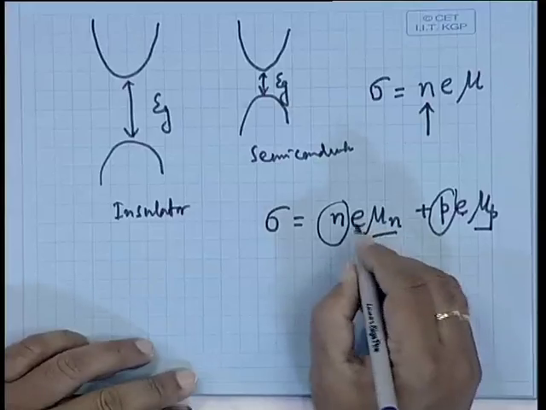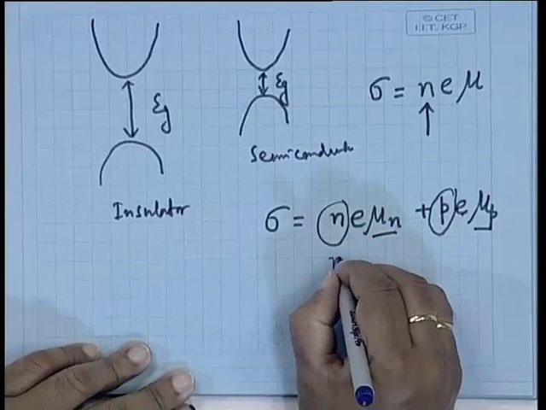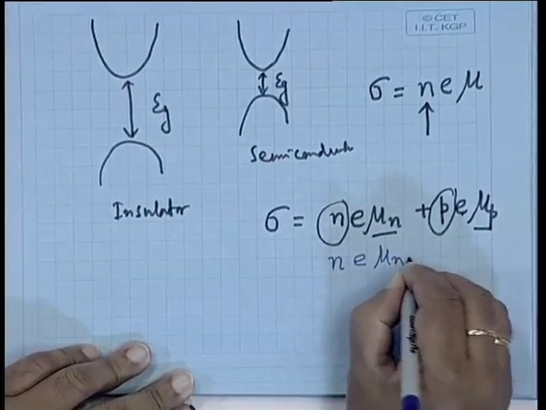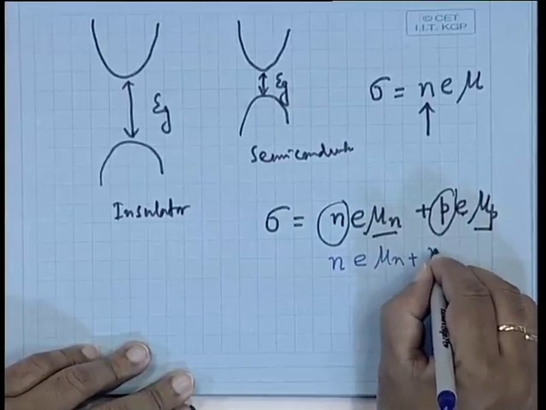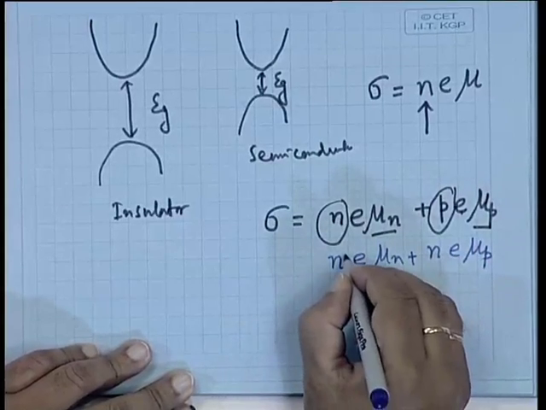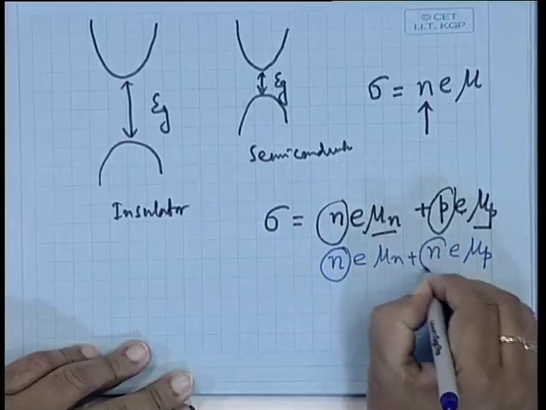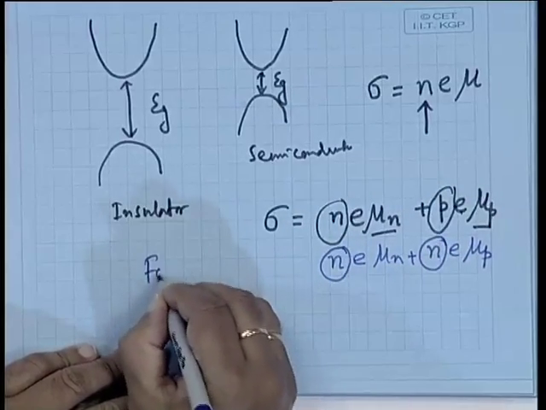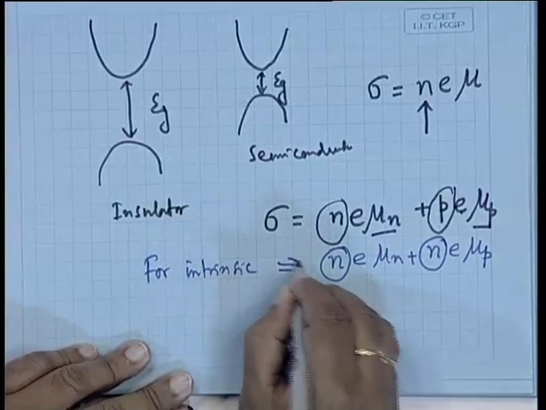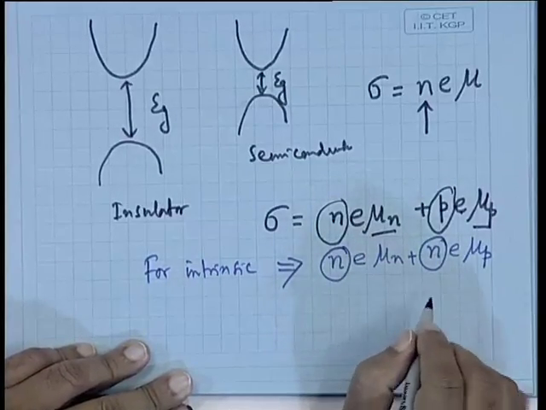So, p becomes the number of electrons, n.